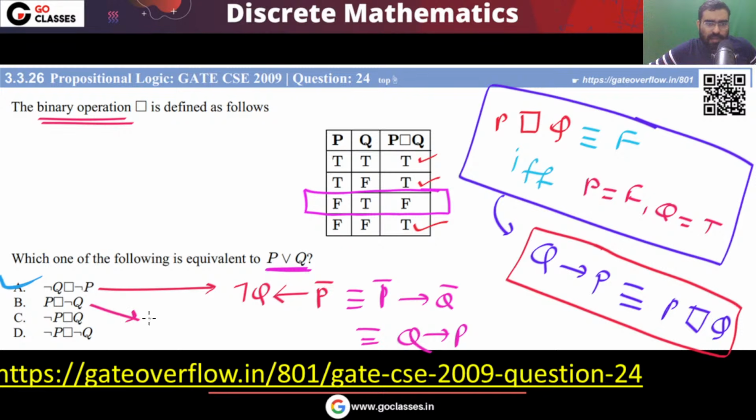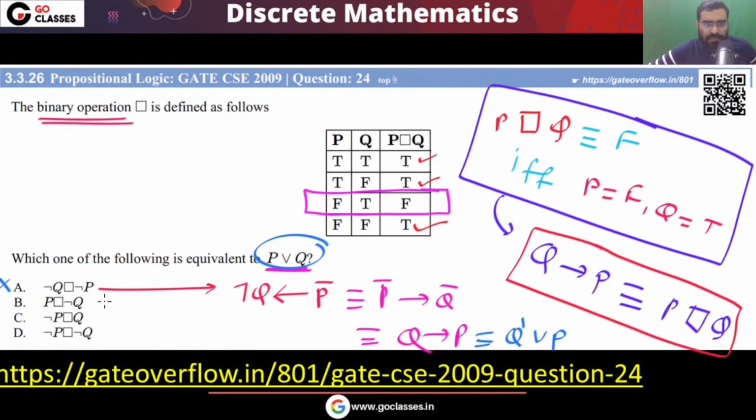What about this option B? Remember, this is a backward implication. So that is same as Q dash implies P. And that is same as P dash implies Q. Sorry for that, what I'm saying. The question is asking for P or Q. So this option A, that is your Q dash or P. So this is not correct. Because this option A is Q dash or P, and the question is asking P or Q.